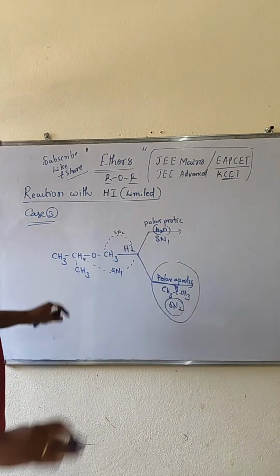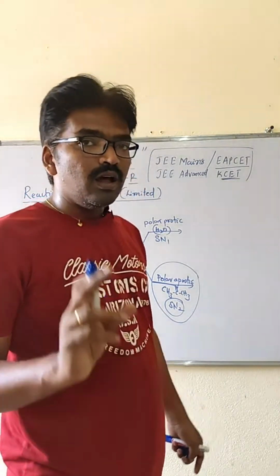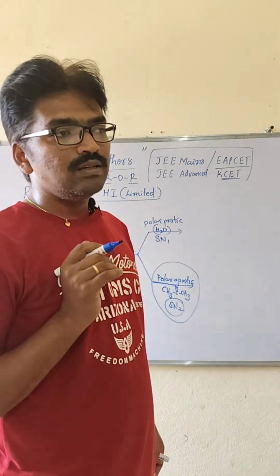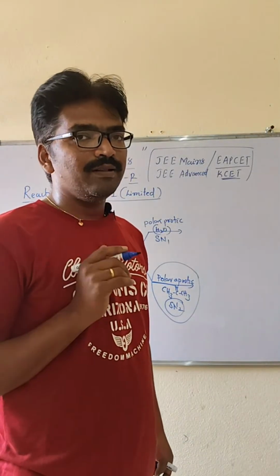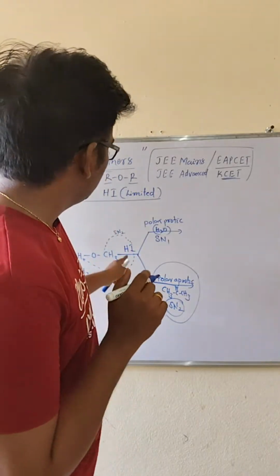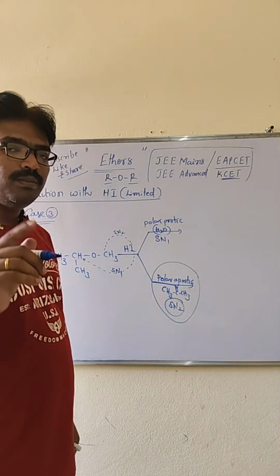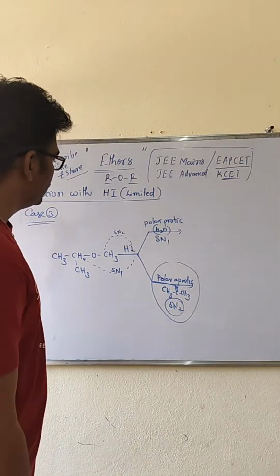That you have to remember blindly. In SN1, the large size alkyl group is attached, that should be secondary. Then in SN2, that should be primary.